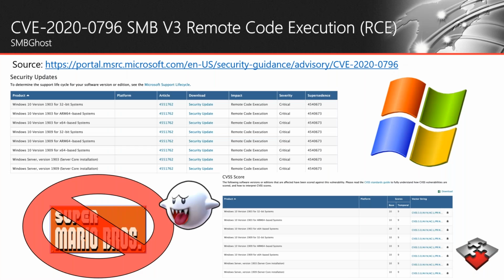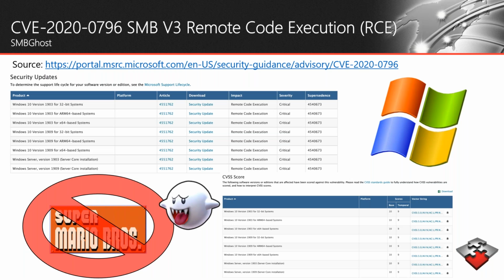Next slide, please. First up is CVE 2020-0796 SMB v3 Remote Code Execution, or RCE, also known as SMB Ghost. Service Message Block, or SMB version 3, recently suffered from a major remote code execution, or again RCE. Eternal Blue was an Equation Group exploit leaked by the Shadow Brokers and has proved to be devastating in the past. And it exploits a remote code execution vulnerability against SMB.